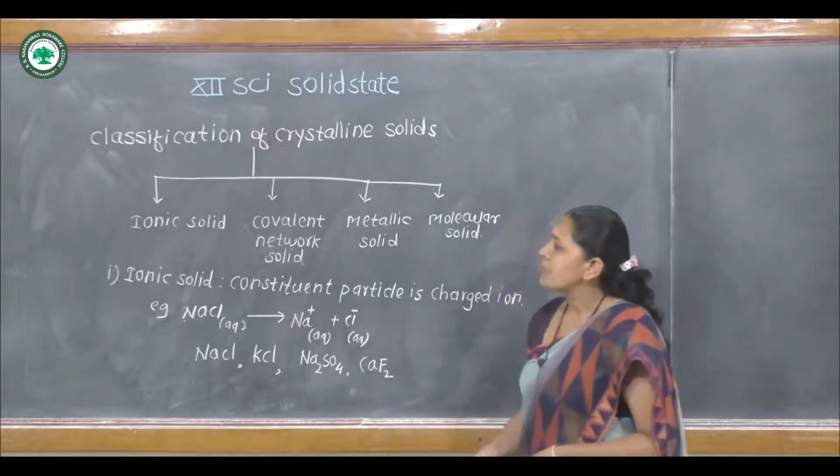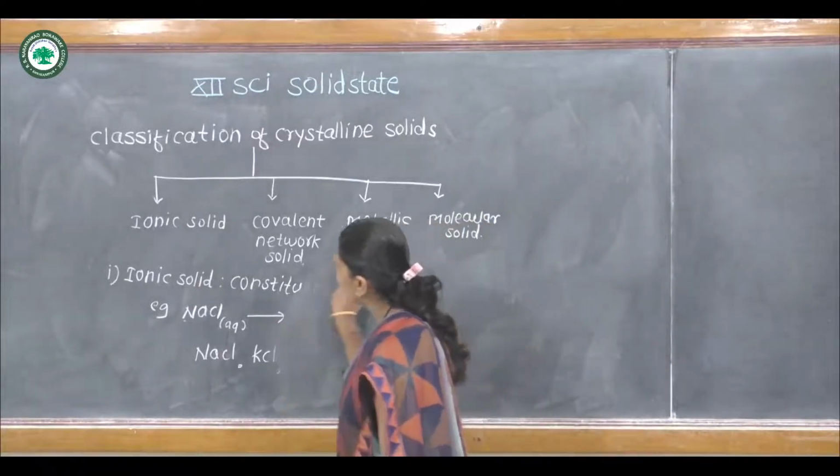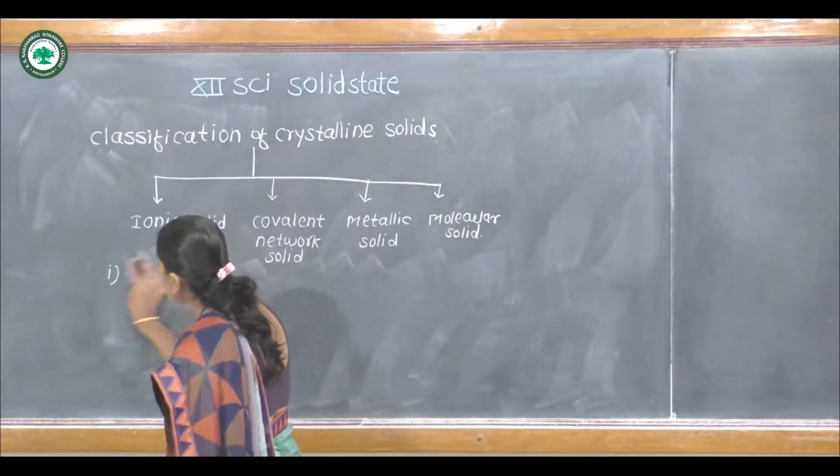This is all about ionic solids. Then second is covalent network solid.